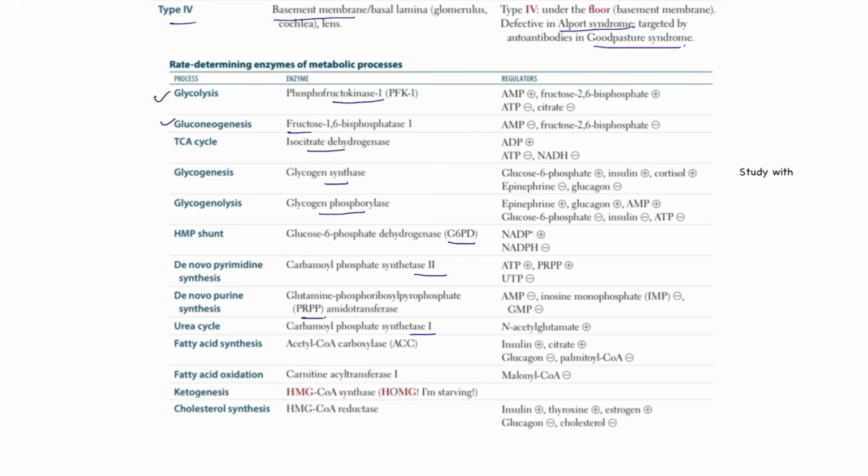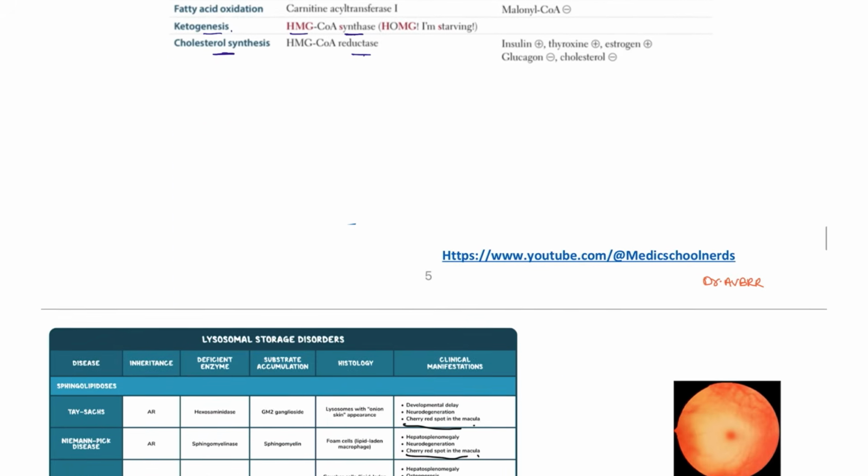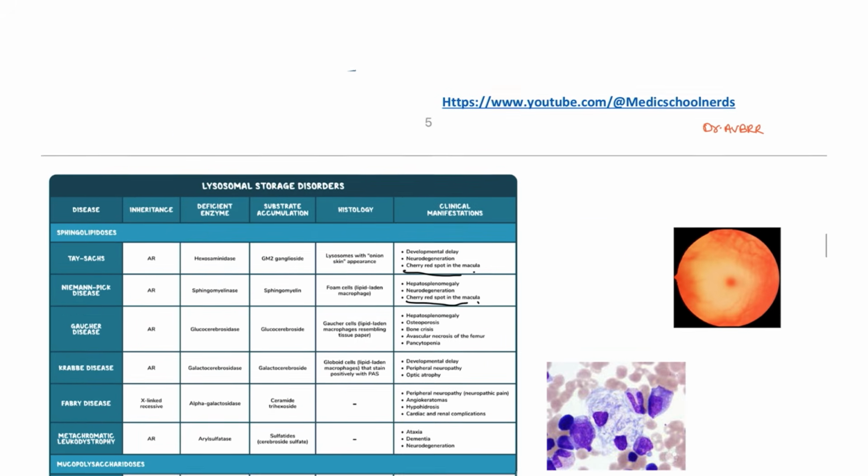Fatty acid synthesis is the acetyl CoA carboxylase. Ketogenesis, HMG CoA synthase, whereas the cholesterol is the HMG CoA reductase. Okay, these are the important enzymes that you have to remember.